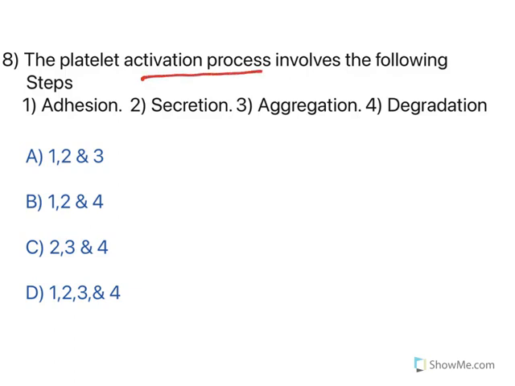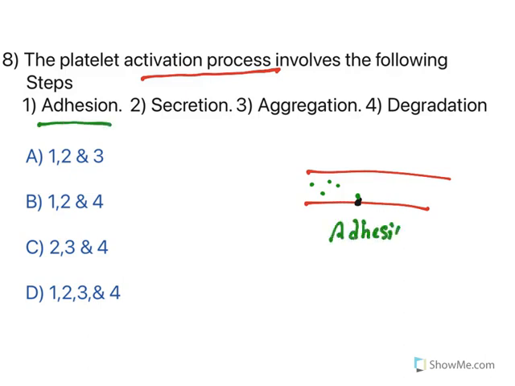Now, the platelet activation process involves the following steps. Now, we need to understand what all the steps are. See, initially when there is a vascular injury, when blood vessel injury is there, what happens is the nearby platelet will come and attach here. Once it is attached, the process is called adhesion. Attachment is known as adhesion. Now, once it is attached, it gets activated and releases certain chemicals. The chemicals are known as chemotactic chemicals. The releasing chemical process is known as secretion. It is secreting certain chemicals.